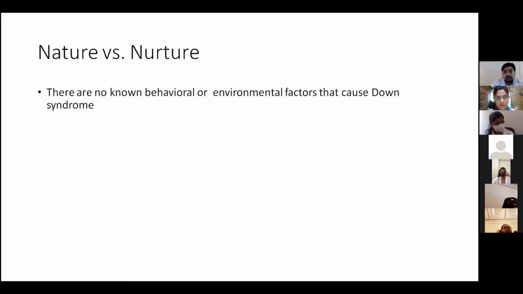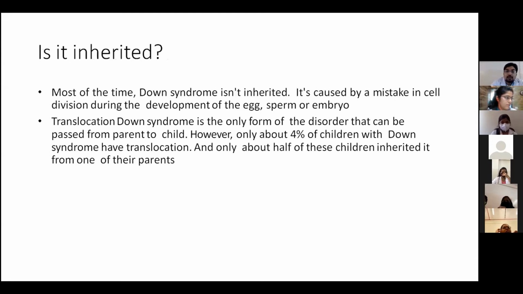Nature versus nurture. There are no known behavioral or environmental factors that cause Down syndrome. Is it inherited? Most of the time, Down syndrome isn't inherited, because it is caused by a mistake in cell division during the development of the egg, sperm, or embryo. Translocation Down syndrome is the only form of the disorder that can be passed from parent to child. However, only about 4% of children with Down syndrome have translocation, and only about half of these children inherited it from one of their parents.